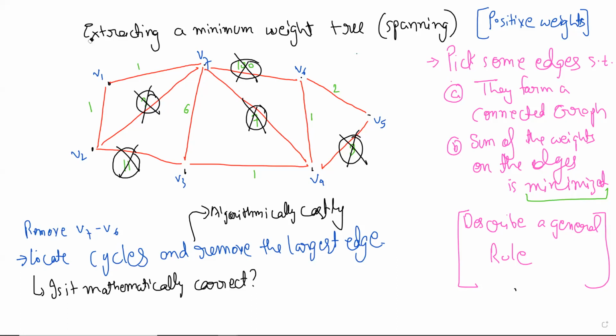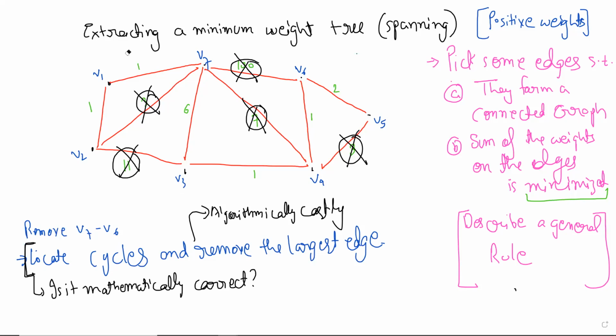So how do you prove this? The tree that we get by this method is always getting rid of the maximum edge from the cycle that would be formed. This is okay. Let's see.